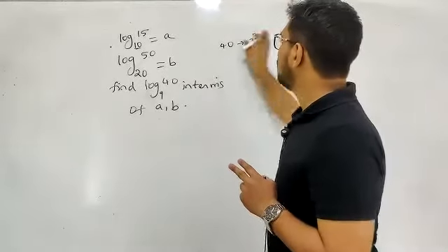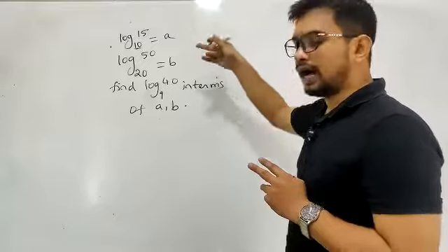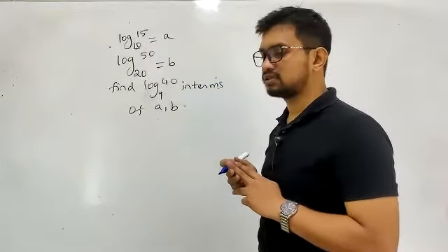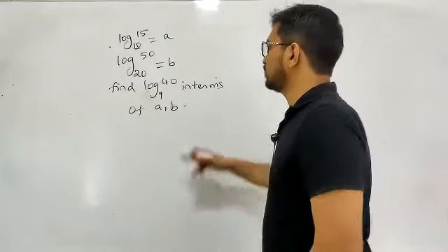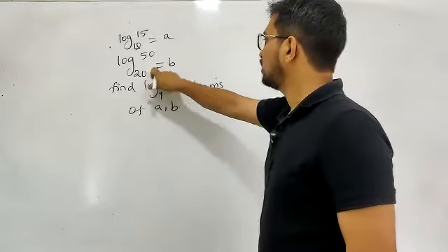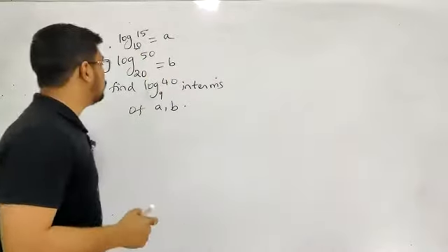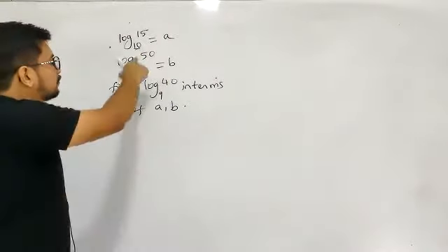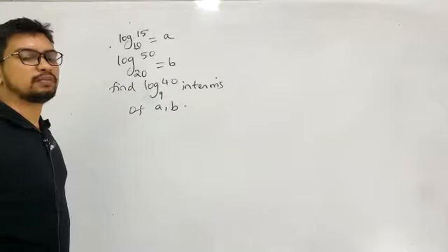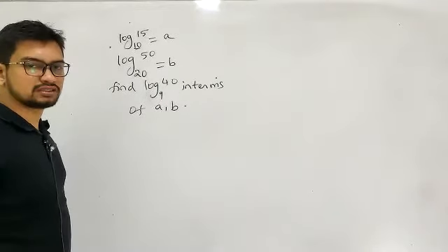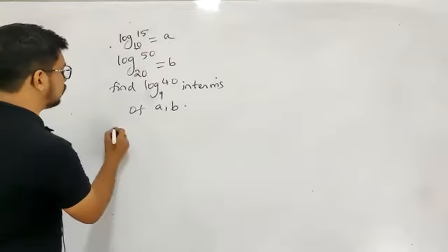Whenever such a problem is given, either you can solve with the prime factorization or you can adopt one of these two things. Observe now, it's very simple. Now observe this part, that is log 50 to the base 20. Let me try and convert to the base 10. So what you'll be getting? You'll be getting something like this.